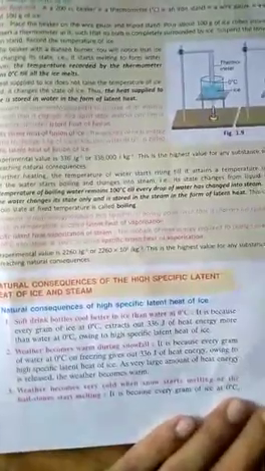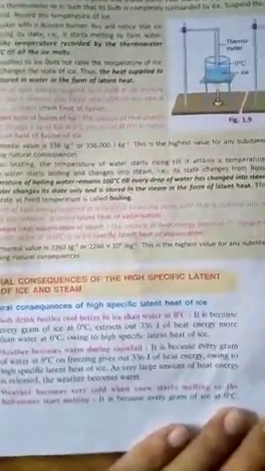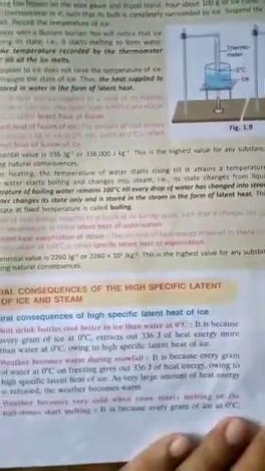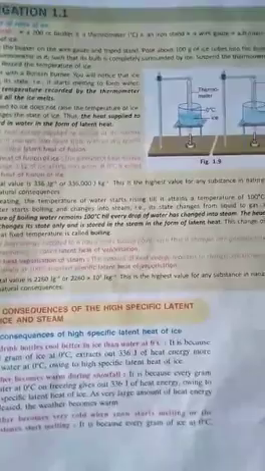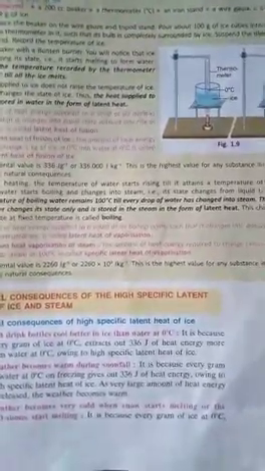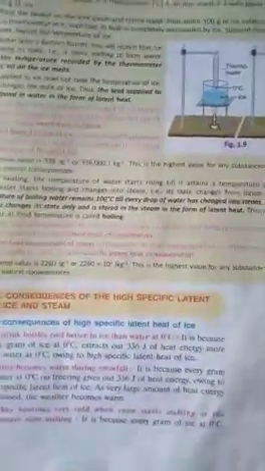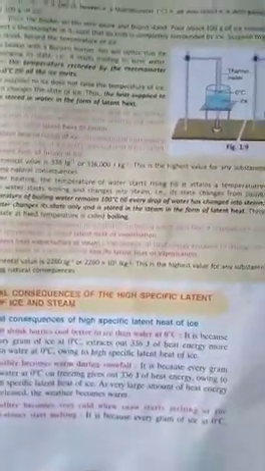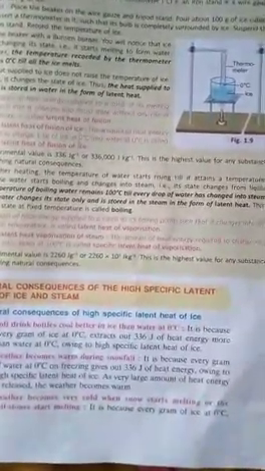If we keep the soft drink bottle to cool in ice, then the ice will extract more heat from the surrounding than the water, because the specific latent heat of ice is higher. So the bottles will cool better in ice.